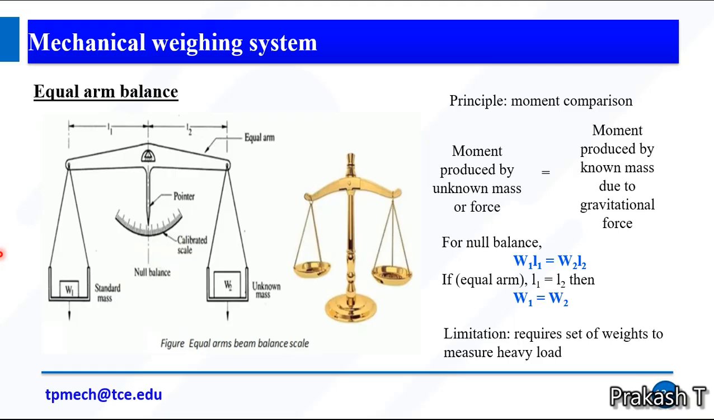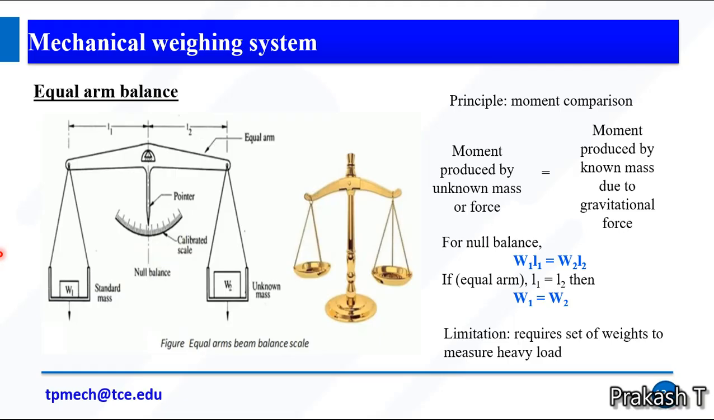The moment produced by the unknown mass or force is equal to the moment produced by the known mass due to the gravitational force. For null balance, the moment W1 L1 equals W2 L2. If it is equivalent, then L1 equals L2, and we can easily measure W2 from W1. But here we have some limitations. Generally it is applied only for low loads.